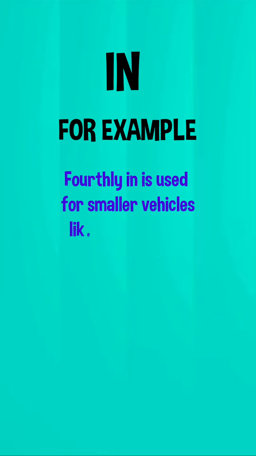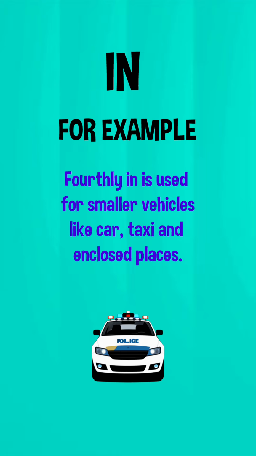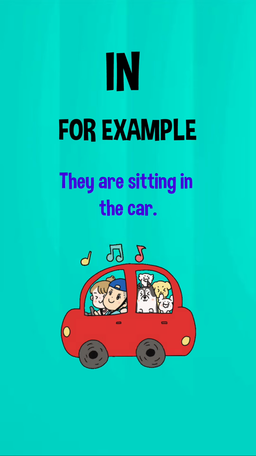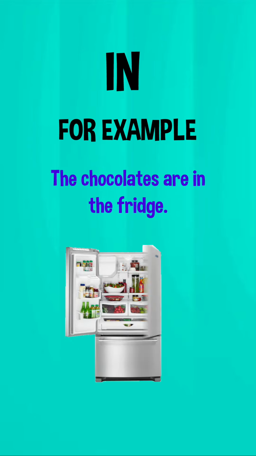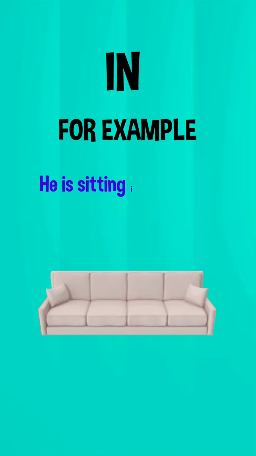Fourthly, in is used for smaller vehicles like car, taxi and enclosed spaces or locations. For example, they are sitting in the car, the kids are playing in the park, the chocolates are in the fridge, he is sitting in the room.